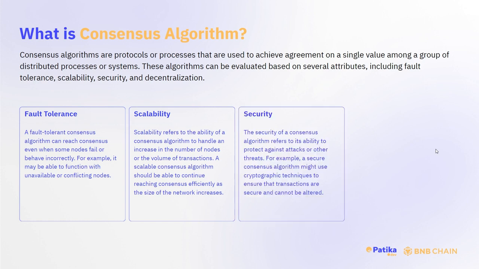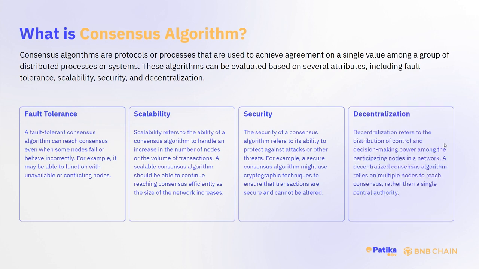the network increases. Security. The security of a consensus algorithm refers to its ability to protect against attacks or other threats. For example, a secure consensus algorithm might use cryptographic techniques to ensure that transactions are secure and cannot be altered. Decentralization. Decentralization refers to the distribution of control and decision-making power among the participating nodes in a network. A decentralized consensus algorithm relies on multiple nodes to reach consensus rather than a single central authority.